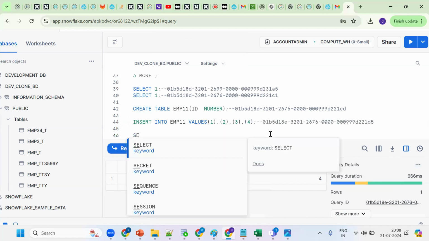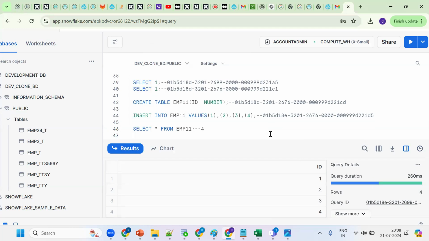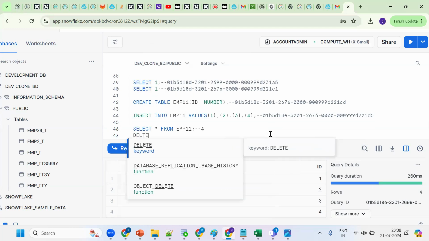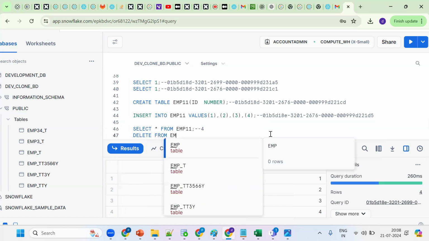So how to see the data now, as of now how many records are there in my table? There are four records. Now what happened? Say by mistake, I want to delete one record, but by mistake I deleted all records. So this is the use case. We'll take delete from EMP11.